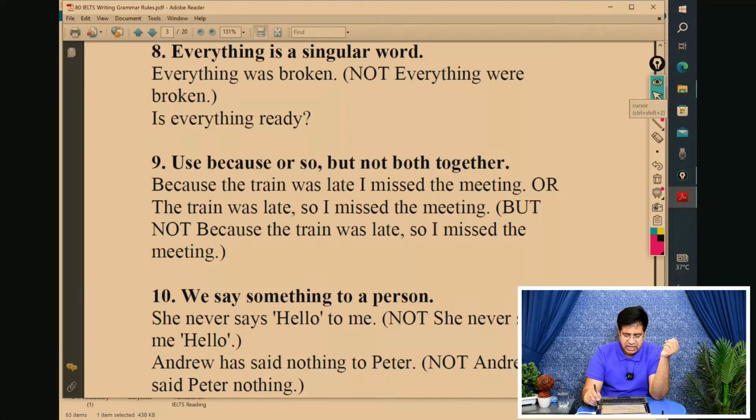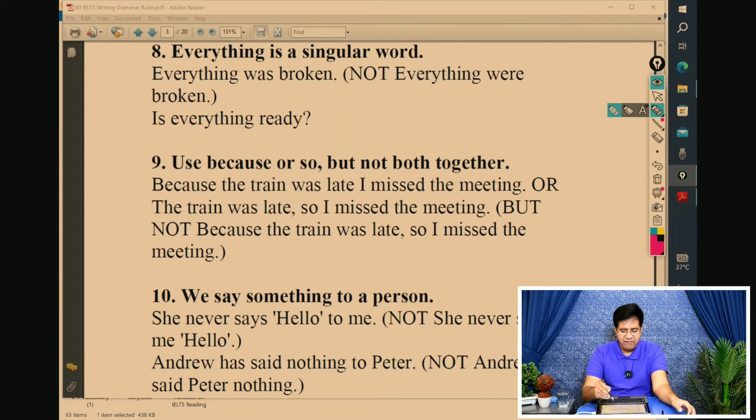So everything is a singular word. Everything. Don't say everything are. Everything was broken. Don't say everything were broken. Everything is a singular word, not everything were. Is everything ready? Is everyone there? Right? Not are everyone there.